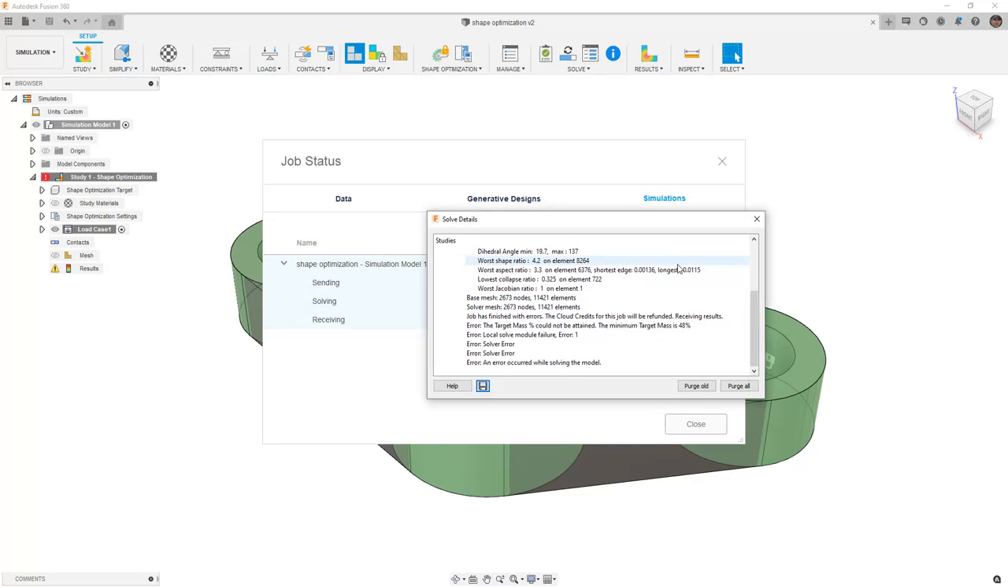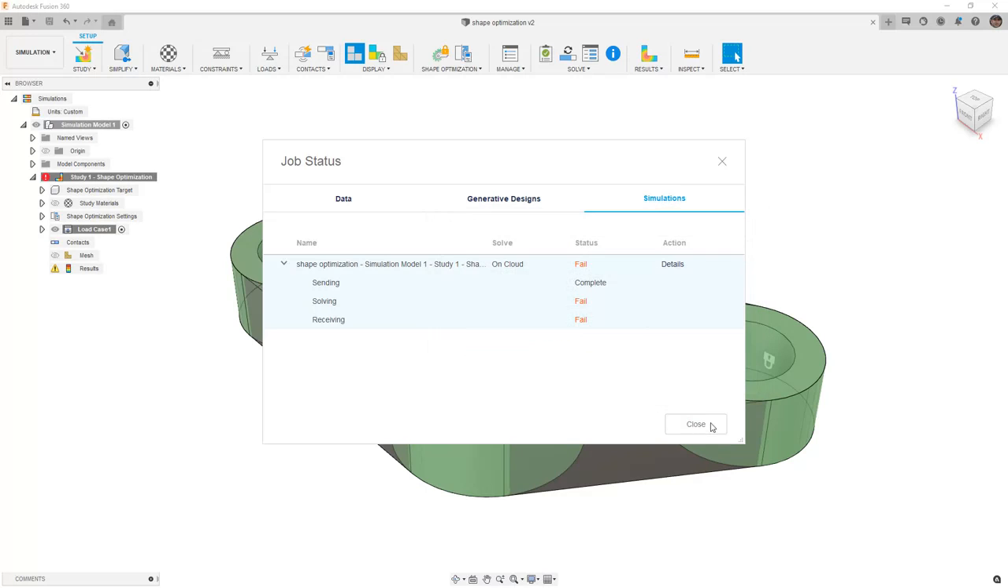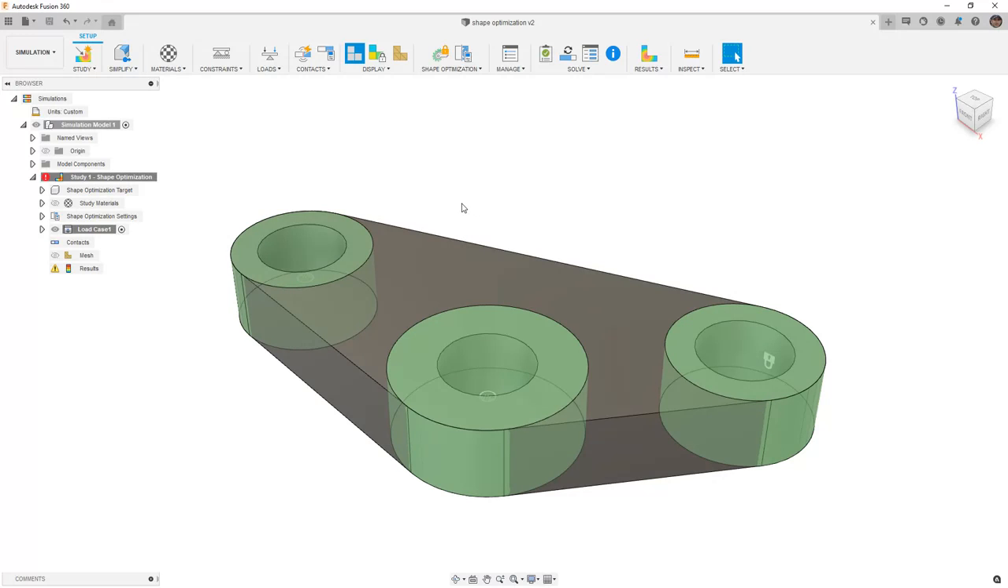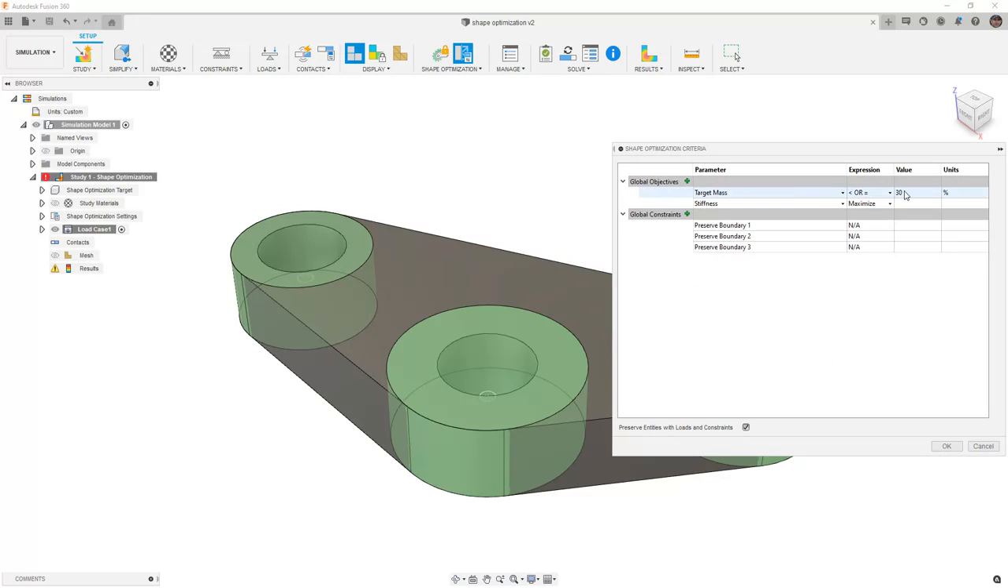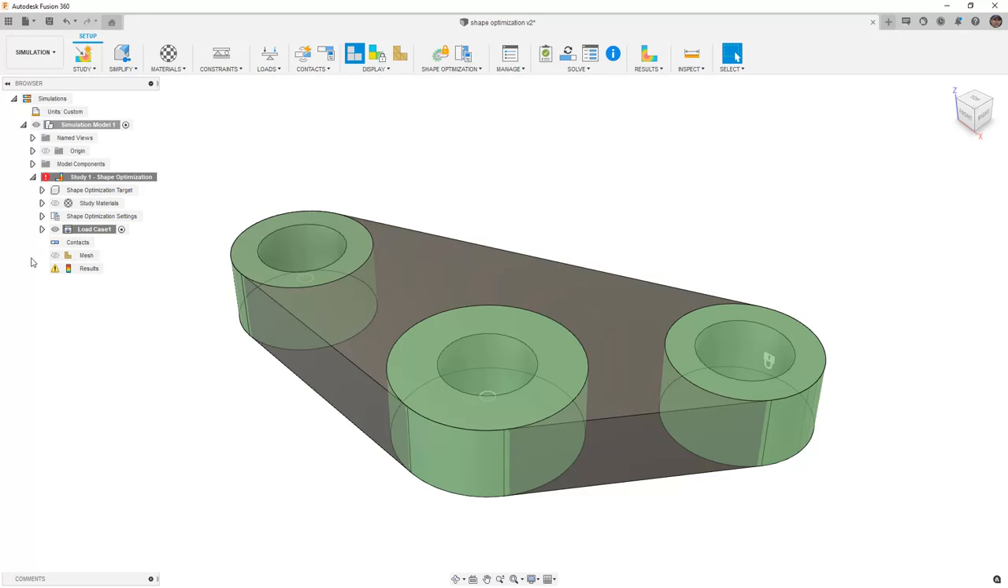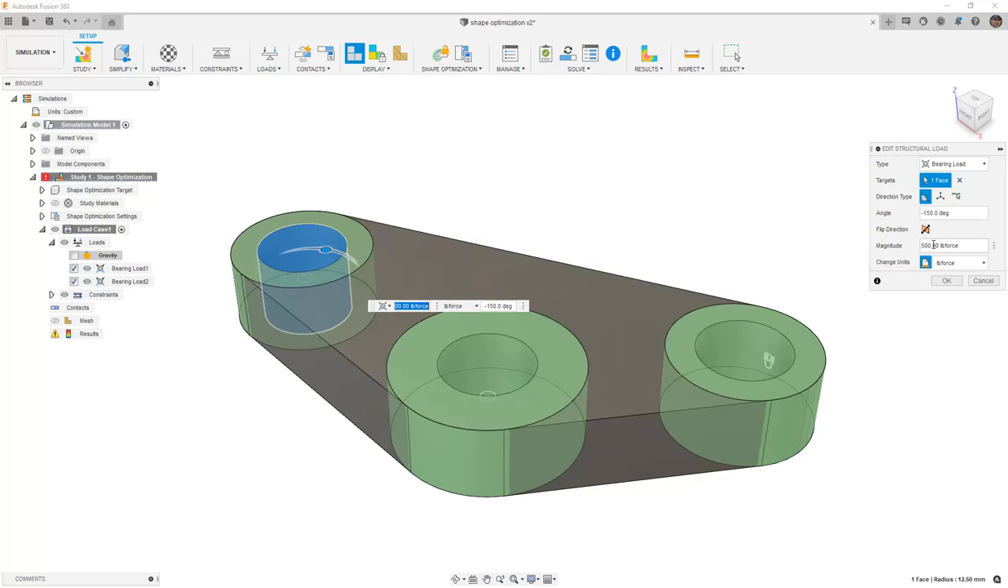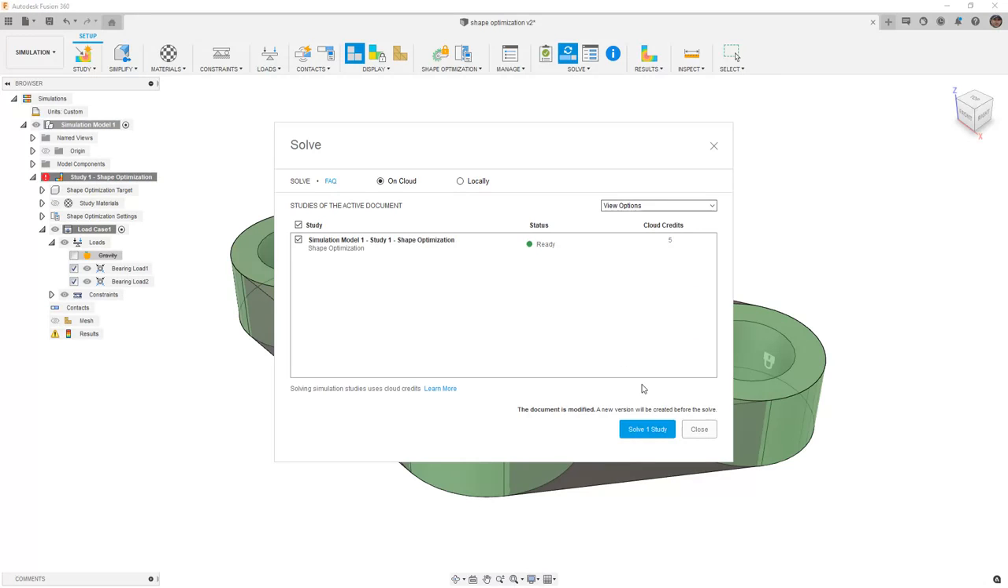It tells us that it failed to solve, and if we take a look at the details, we can see that it finished with errors and the cloud credits will be refunded. So it was able to create a mesh, but it did fail to solve, likely because of some of our values. What we can do in this case is make some adjustments to our study settings to ensure that we do get a solve. For example, if we go back to our criteria, we set this at 50%. And if we go back to some of our loads and take a look at the first bearing load, we're going to modify this to 250 pounds instead of 500 pounds, and then try to solve it again.